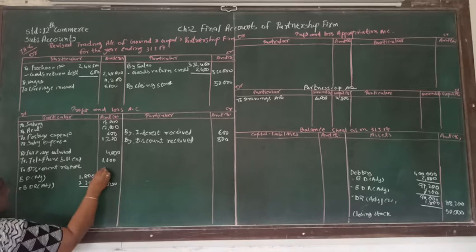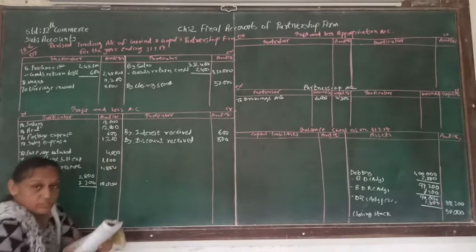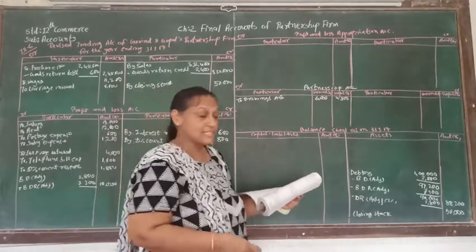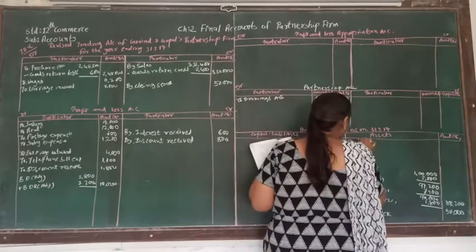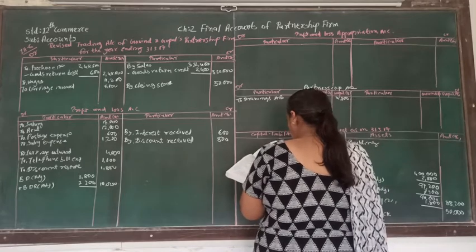And discount reserve is 1,800. So here we are finished with the effect of adjustment. Now let's see after that another asset is furniture as well as building. So here we are going to write down building in the asset side, and the amount of the building is